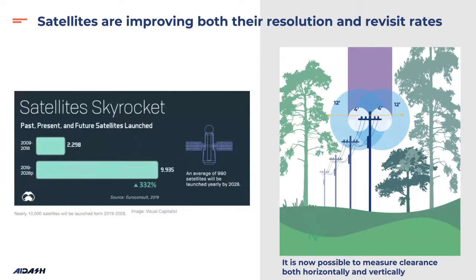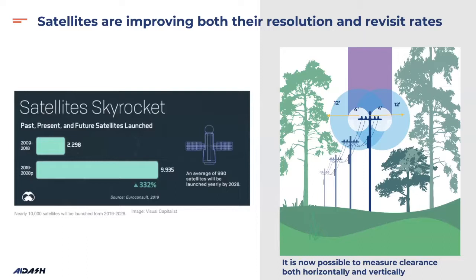In this slide, we are looking at how satellites are improving both resolution and revisit rates. If we talk about past, present, and future satellite launches, from 2009 to 2018 only 2,298 satellites were launched, and from 2019 to 2028 around 9,935 satellites will be launched. So there will be a 332% increase. Obviously, this is the right time to get into these satellite technologies.